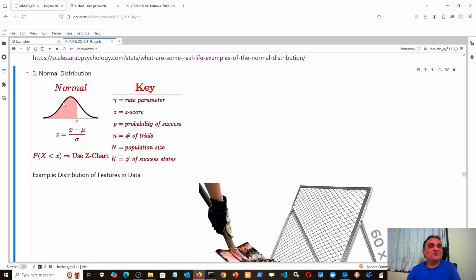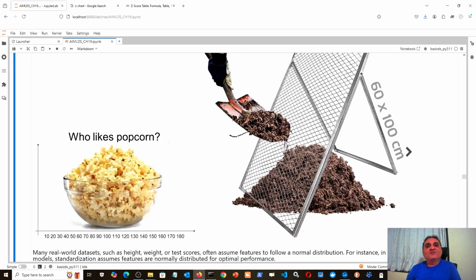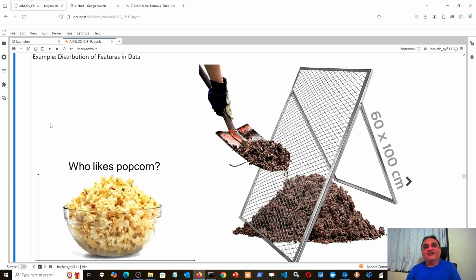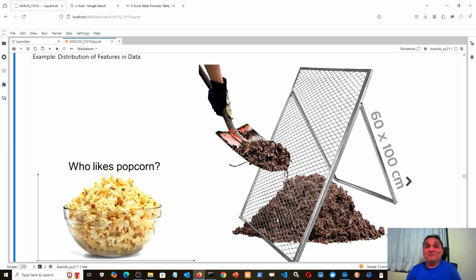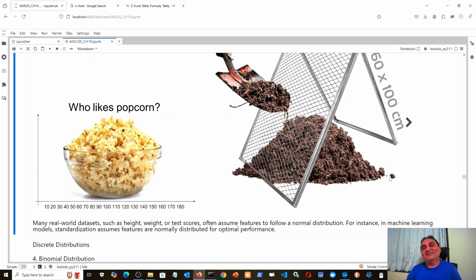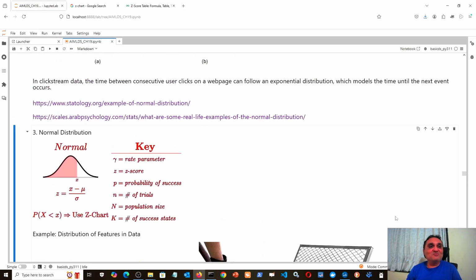That is normal distribution. Then suppose you take a sieve and you throw sand in this manner from this side. This is an actual picture taken from a British sieve company which I found on some website. If you throw the sand, the sand mound will be created like this. Again, it is a normal distribution. Now you know why most mountains have this kind of shape. So nature seems to prefer normal distribution.